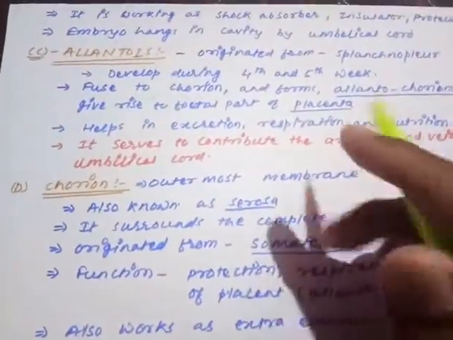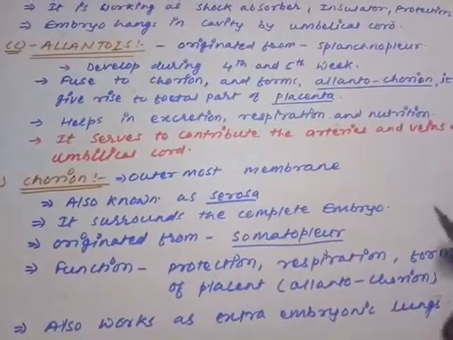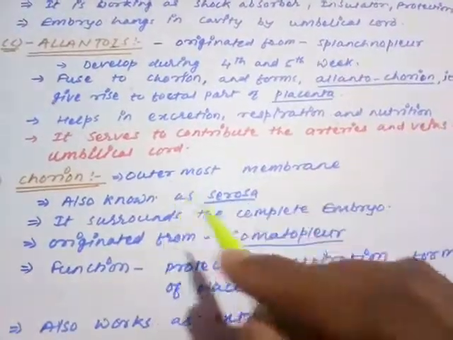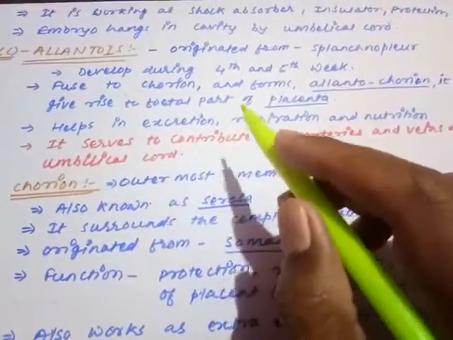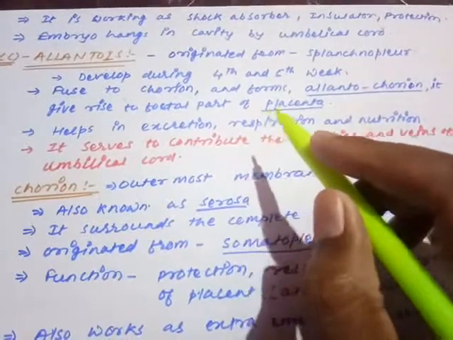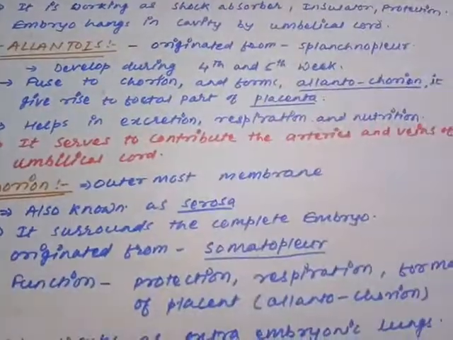Moving on to the next membrane, the third membrane is called the allantois. Allantois originates from the splanchnopleure and develops during the 4th and 5th week. It fuses with the chorion and forms the allantochorion.